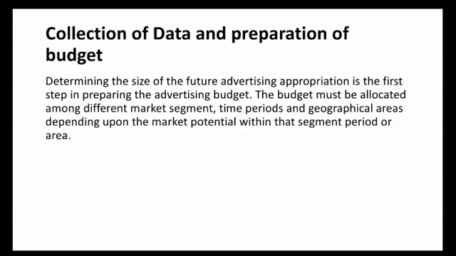The advertising budget is subject to availability of different types of information and data, and on the basis of this information, decisions related to target group of customers, products, packaging, advertisement copy and media selection are undertaken. So the advertising manager decides how much to be spent on advertising, and the future size of the advertising campaign is the first step towards the advertising budget. That is to be prepared from the collection of data.